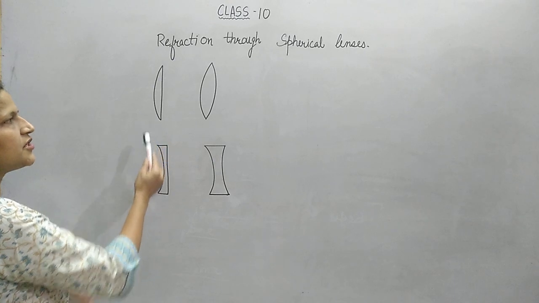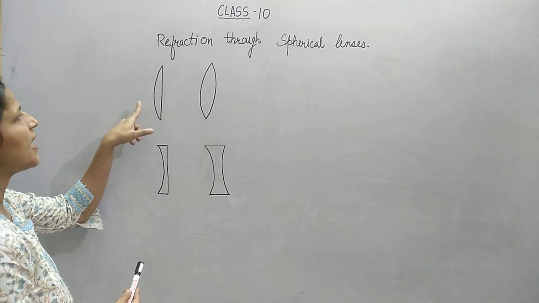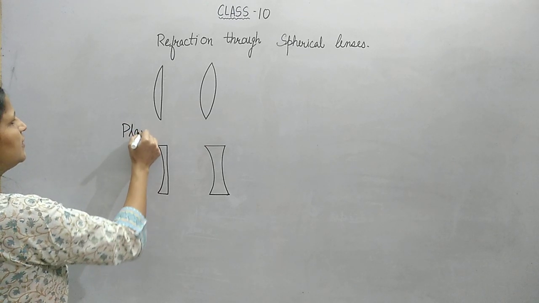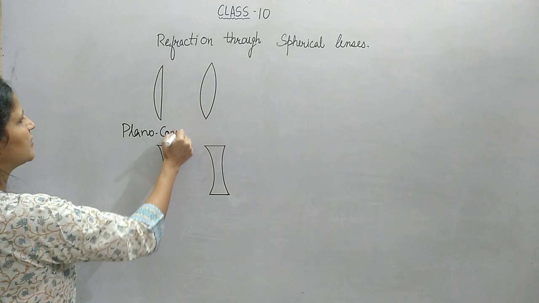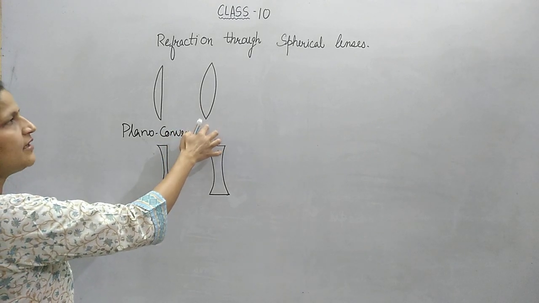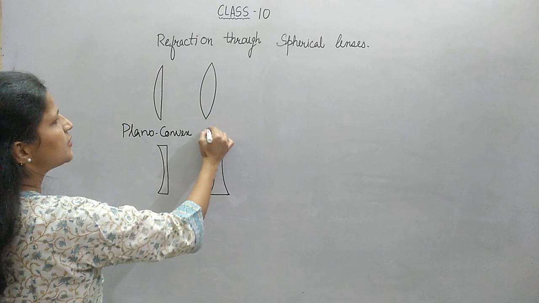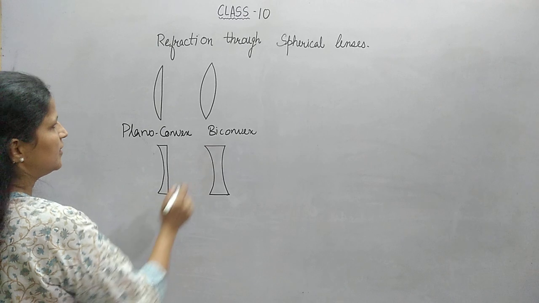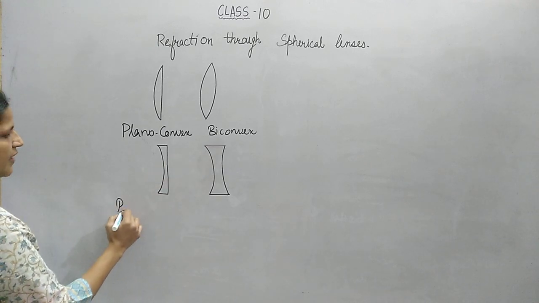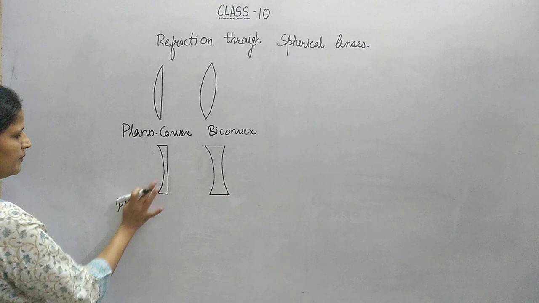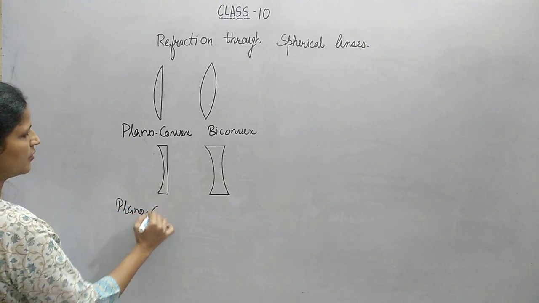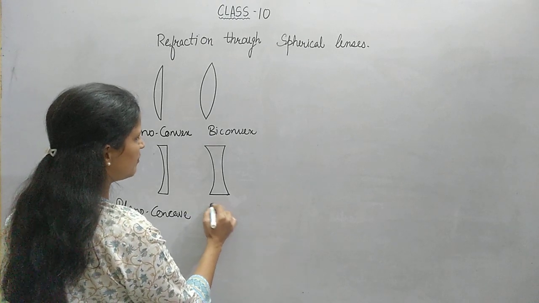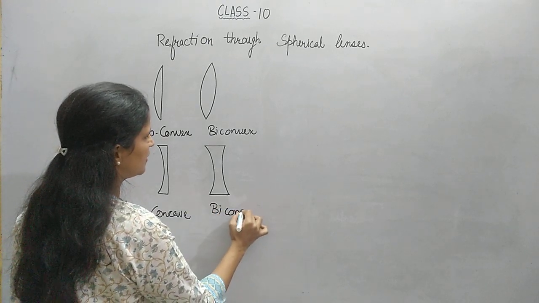So this shape is plane on one side and convex on the other. So this is a plano-convex lens. This is known as plano-convex. On this side both the surfaces are curved, so this is known as biconvex lens. Biconvex मतलब दोनों side convex है. This one, this is a plano-concave. Plano-concave lens. And this one is known as biconcave lens.